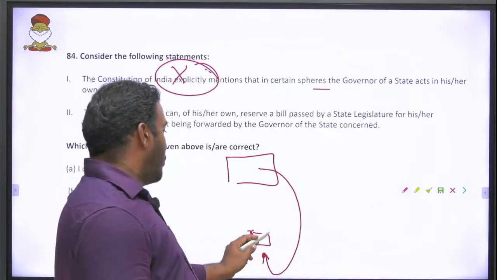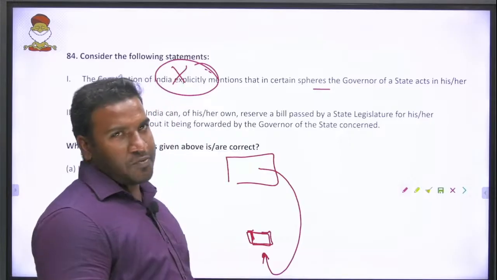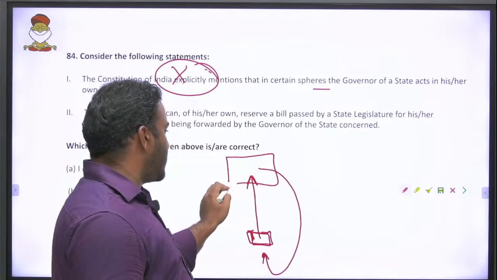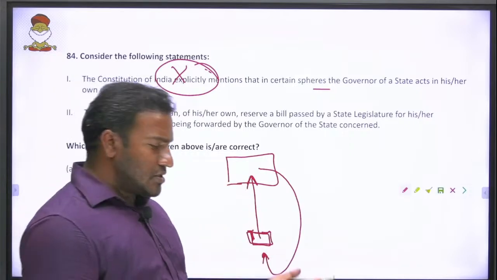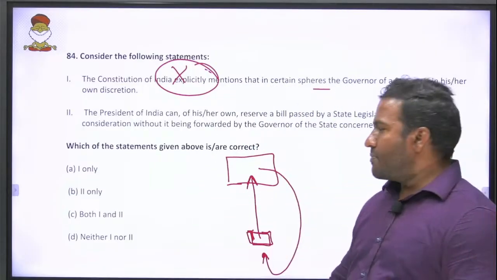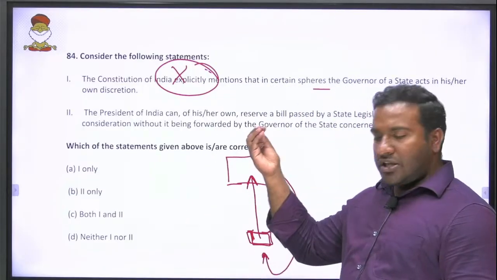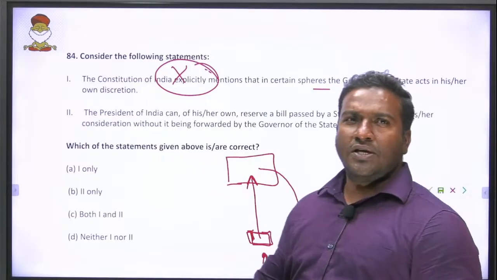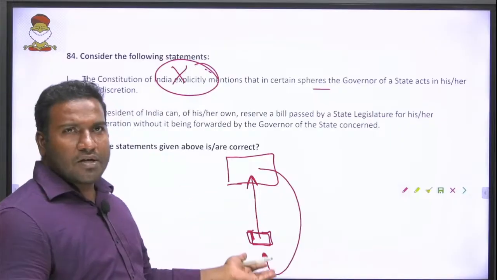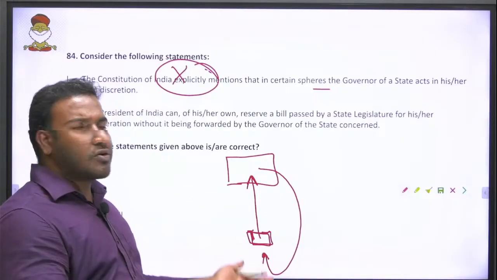And most of the governors you see in the newspaper are highly affiliated to the central government because they are central party workers. Your R.N. Ravi, Tamil Nadu governor, is a BJP party worker. Or Jagdeep Dhankhar, currently Vice President and former Governor of West Bengal, he is a BJP party worker, so if the party high command says, they will do it.